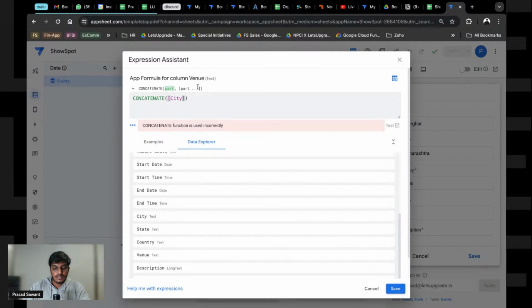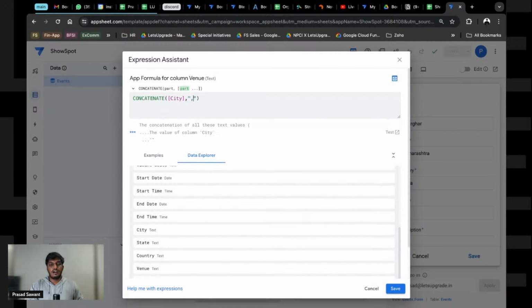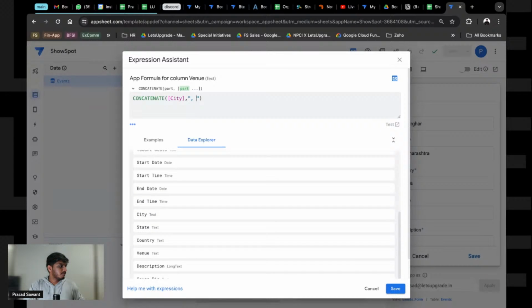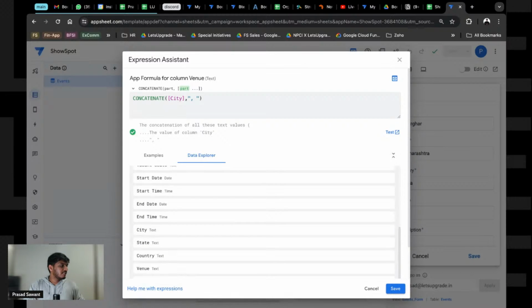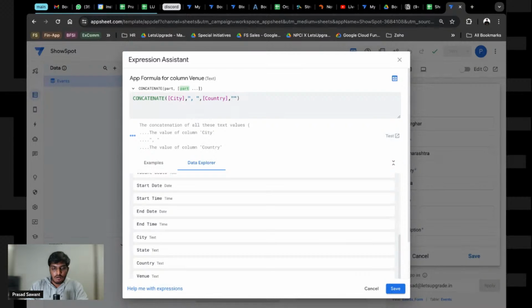City, comma, we need a comma and space, right? So this is what we want. We need a comma and space. So that is something that we need, so we have to make sure that is there. Now we give another comma. We give state here, and again a comma and space.